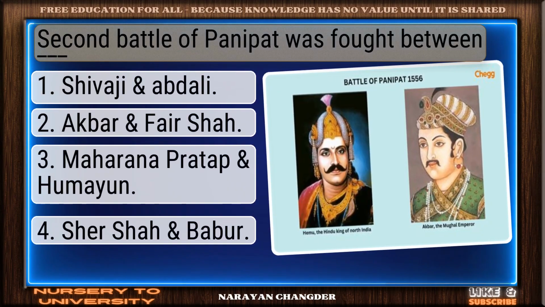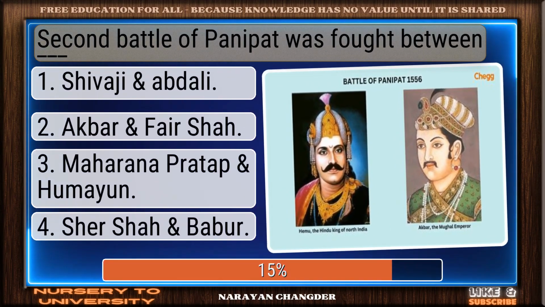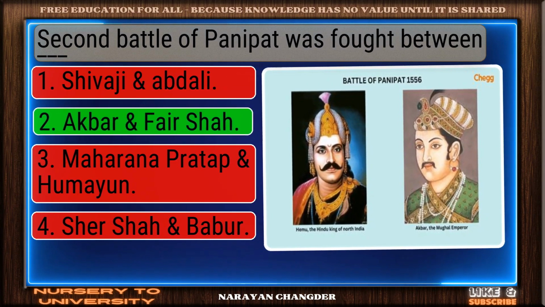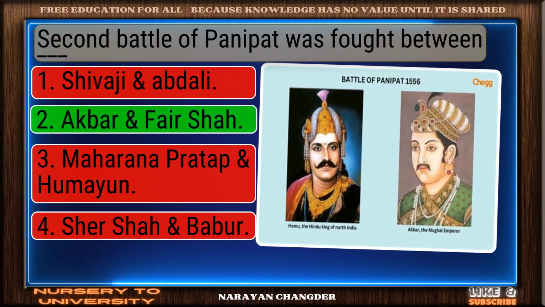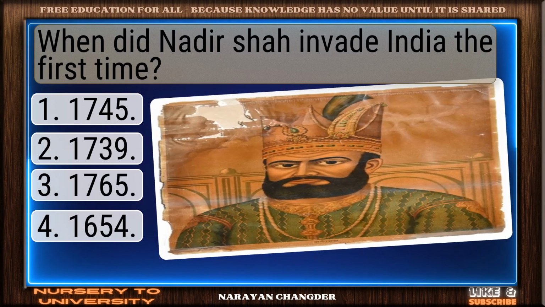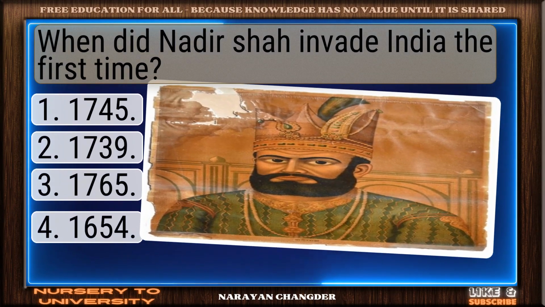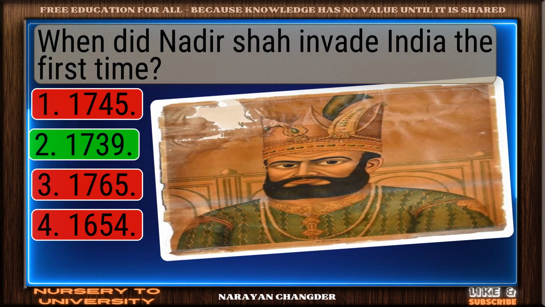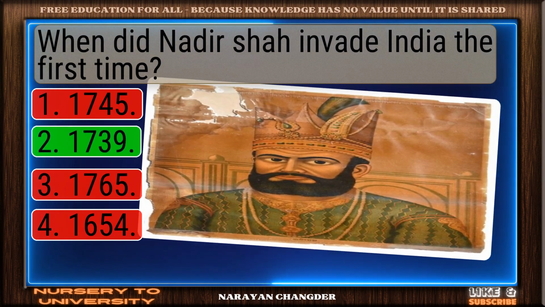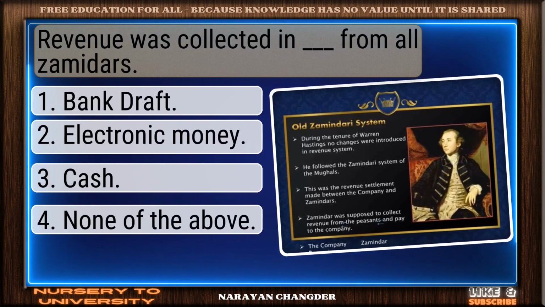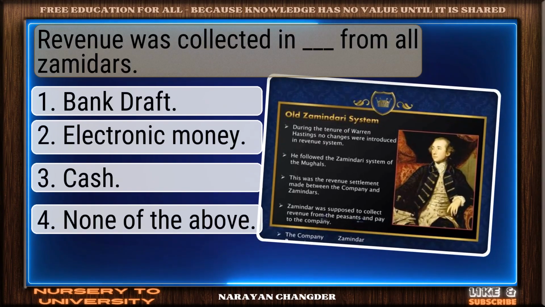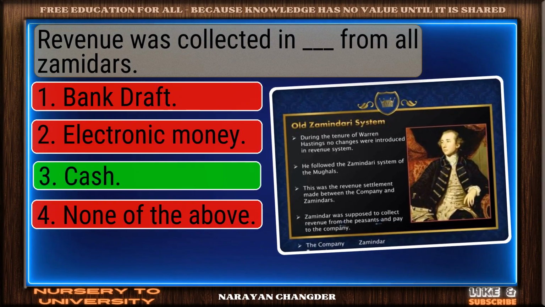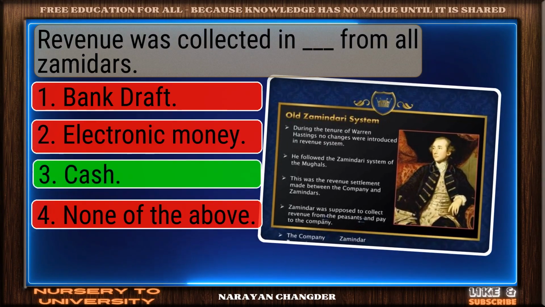Second Battle of Panipat was fought between. Exactly. Akbar and Hemu makes sense, and it is the right choice. When did Nadir Shah invade India the first time? Well done. 1739 is the right choice. Revenue was collected in cash from all zamindars. You're right. Cash is the correct answer.